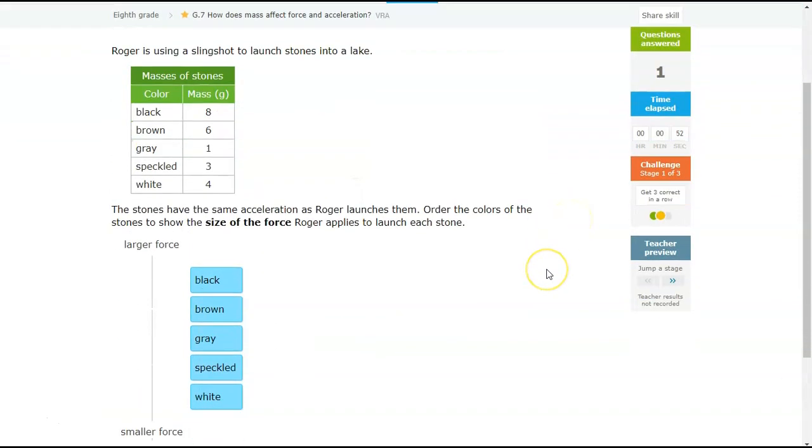Once again, size of the force: the more massive it is, the more force you need to move it at that acceleration. So gray would be the smallest force, followed by speckled, then white, then brown, and then black would require the most force because it's the most massive.